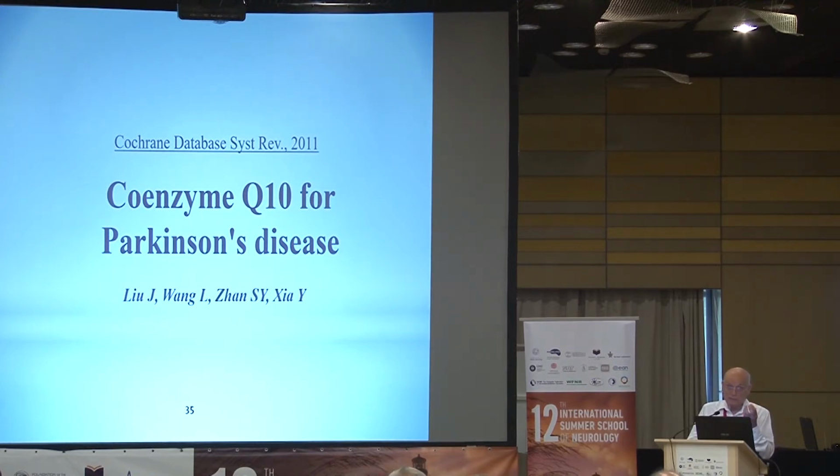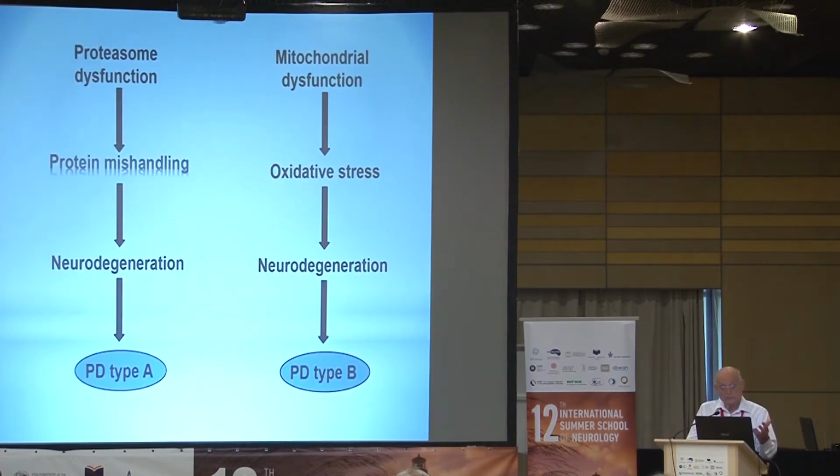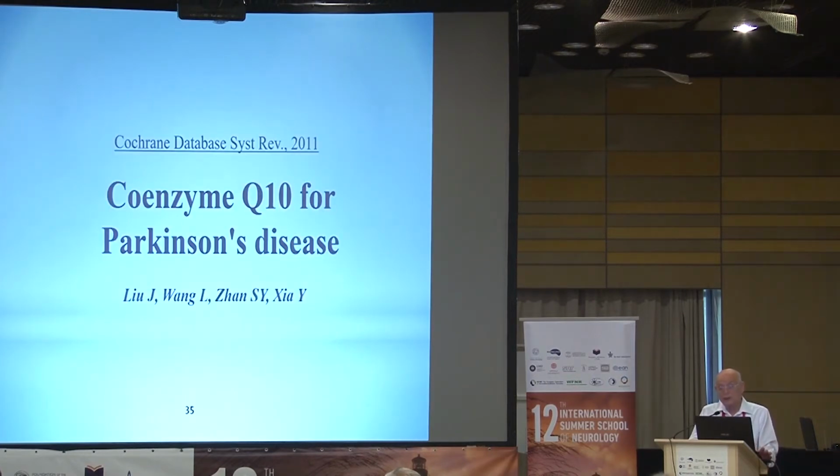Why was it not very successful? We don't know. Maybe because only some of the patients had mitochondrial dysfunction. Maybe if we would have treated only this subgroup of patients with Parkinson's disease who have important mitochondrial dysfunction, it would have been more helpful. But since we treated in the same group also patients who have proteasome dysfunction or lysosomal dysfunction and not mitochondrial dysfunction, this was only a minority, and therefore the effect was not sustained and not seen. So this is why I think we should understand what is the mechanism.